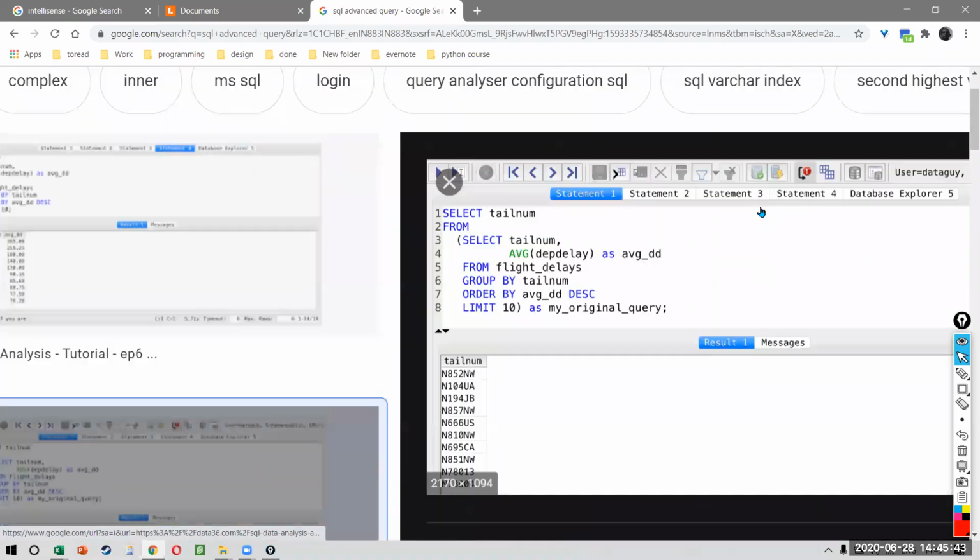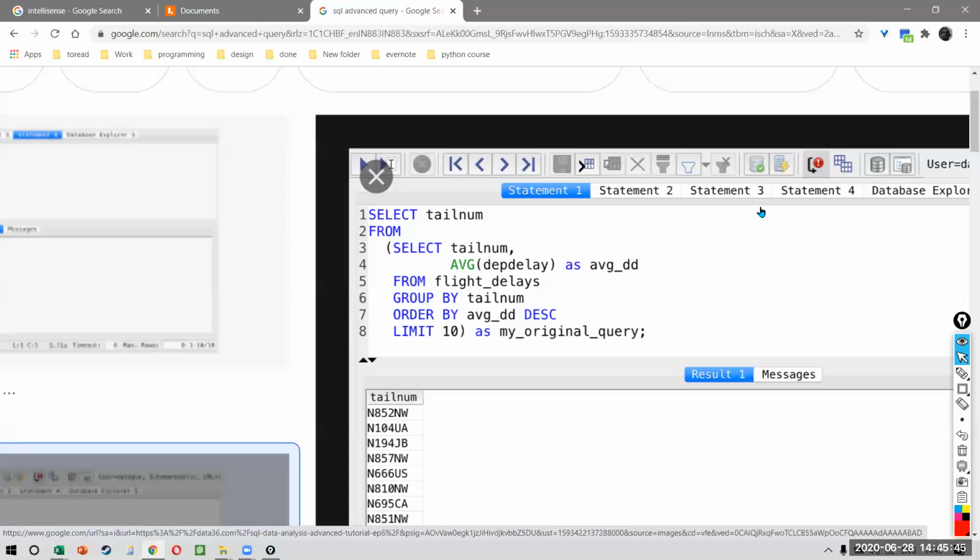This is just a simple one, but do you get the idea? What are we doing right now? I'm selecting tail num, which is our source. And then from that particular source, I'm first converting the delay into an average. That means the average is not mentioned in the data, but I'm doing the average inside the query itself. And then I'm doing a group by. Remember, we also did the group by. It is exactly the same thing. You're grouping the data. Ordering by is also something we did. Remember, we sorted the data in descending order.